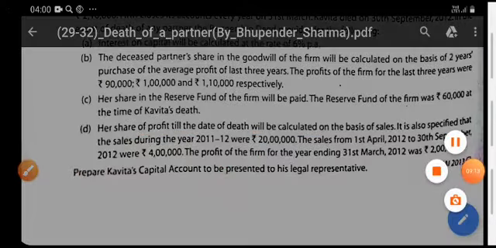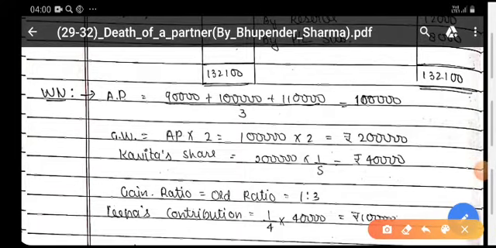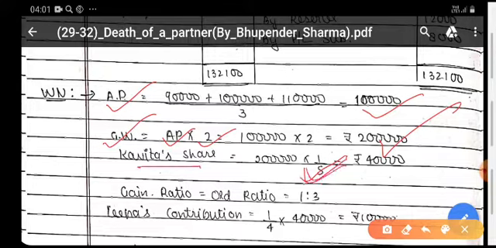Now see the solution of this question. See the working note of this question. First you have been given the calculation of average profit. This is the average profit of 3 years. Now calculate the goodwill. Average profit multiplied by 2, the number of purchase years. Now goodwill of the firm. In the goodwill of the firm, you are calculating her share, means Kavita's share, that is 1/5.